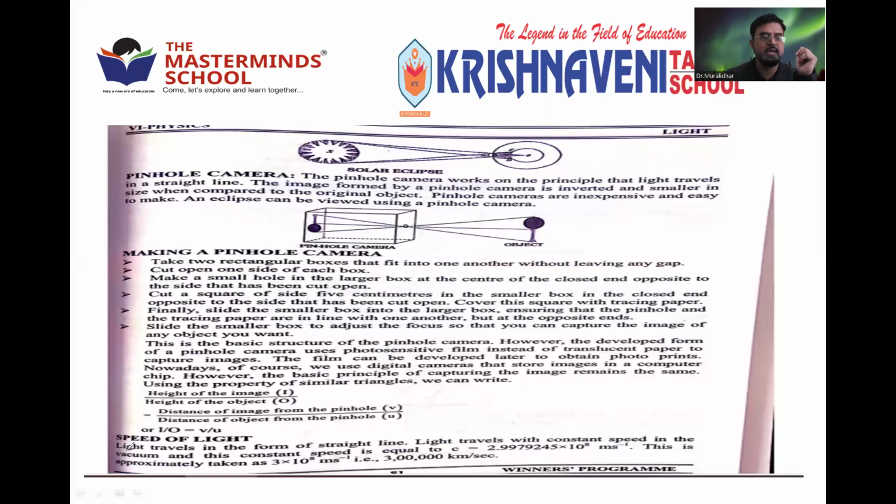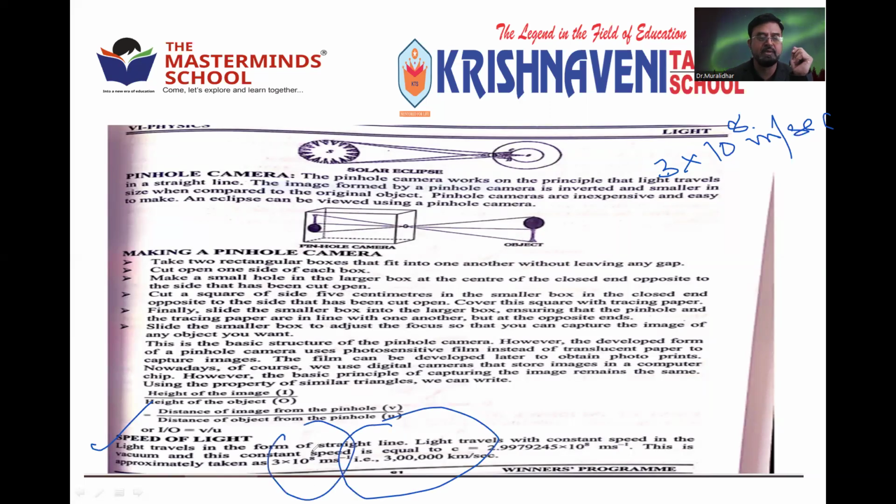And lastly, before closing the session, the speed of light. You all know that light travels with great speed through vacuum, with a speed of 3 into 10 power 8 meter per second, meaning after 3, 8 zeros. That is also given here: 3 into 10 power 8 meter per second, which is this many kilometers per hour.